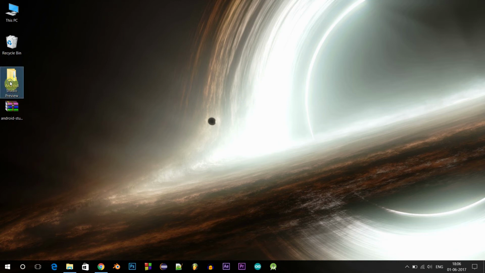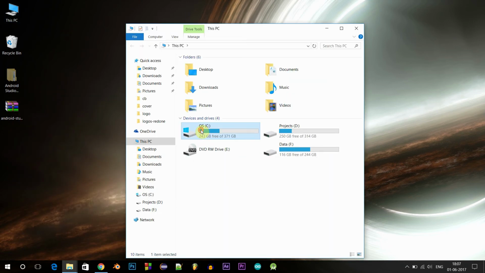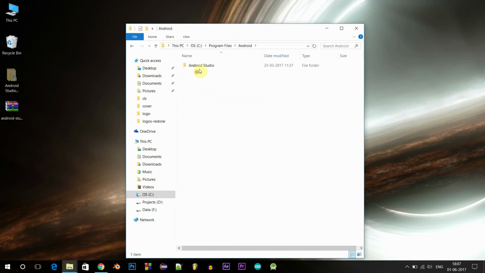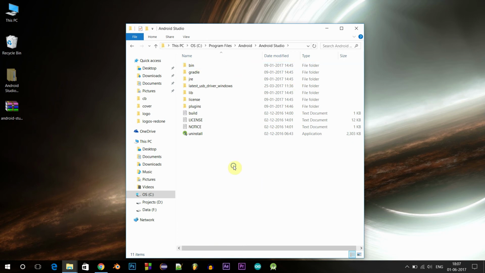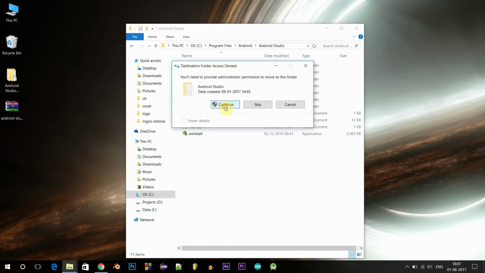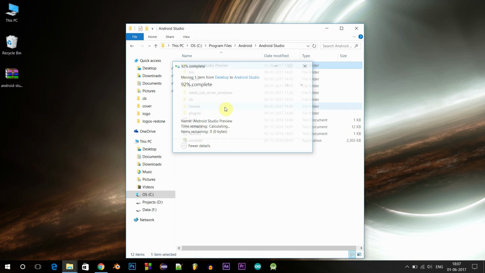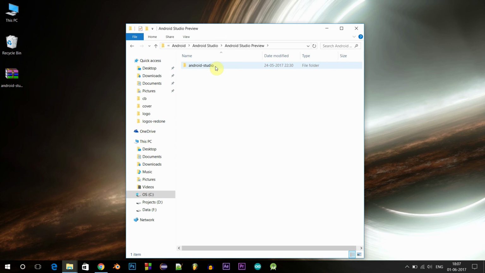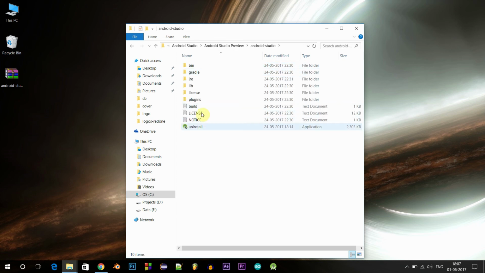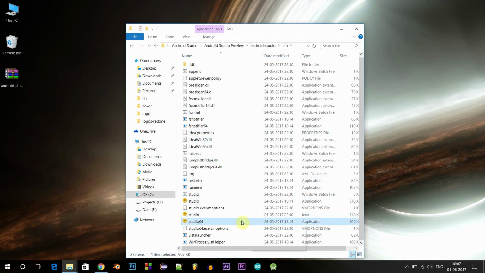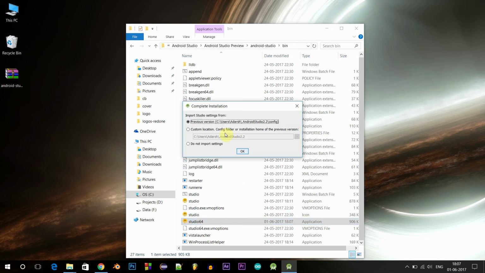and right click, cut and go to your computer, C drive, program files, Android or wherever you have installed your previous Android Studio, and inside that folder paste this. And now go inside our preview folder and go to the bin folder and double click on Studio 64 if you're on a 64-bit machine, or double click Studio if you're on a 32-bit machine.